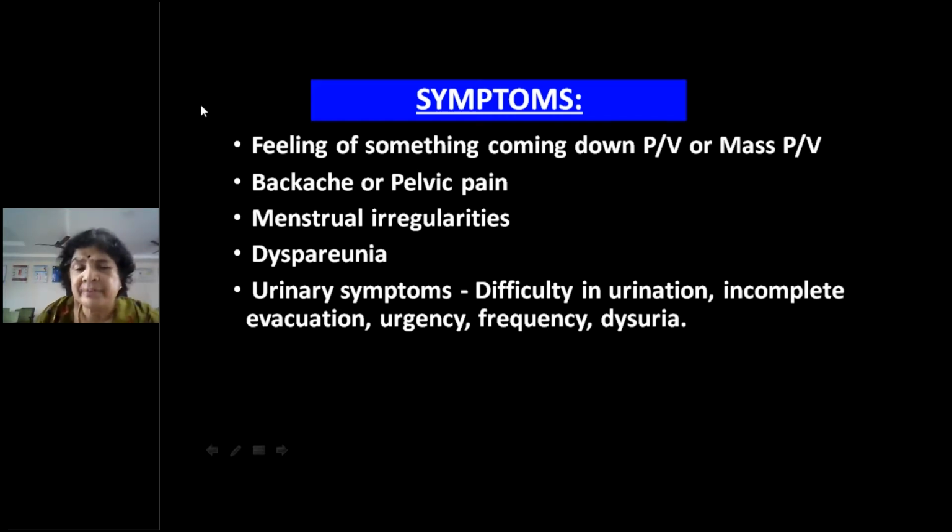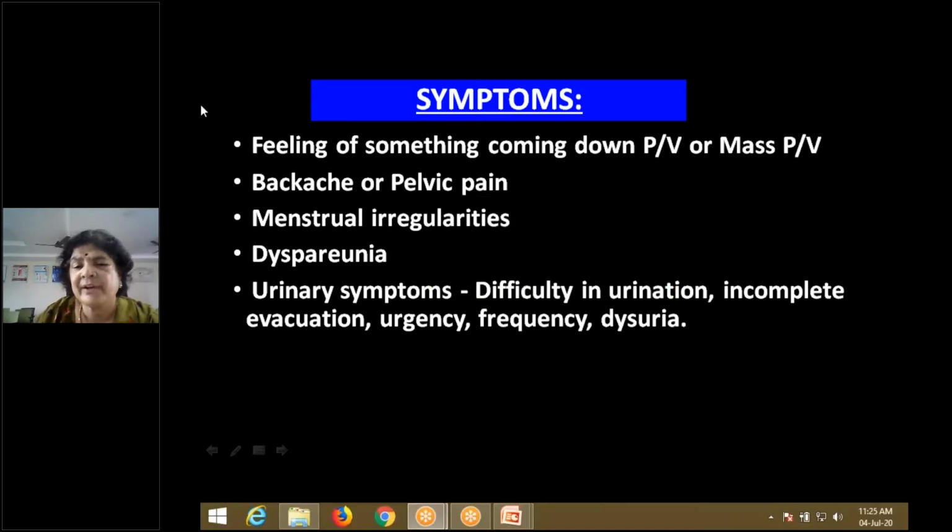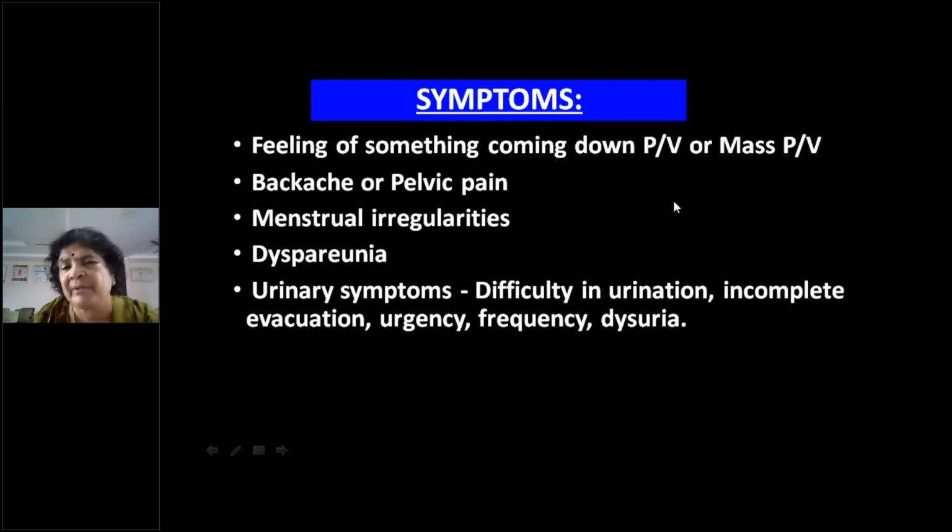And the classical urinary symptom these patients will tell you, if you ask, is that the more they strain, the more difficult it will be for emptying the bladder. Because when they are straining more, it is natural, is it not? When one is not able to empty the bladder, they start to strain more. That's a natural tendency for anybody. Even in constipation, they start to strain more. So when they are straining more, what will happen to the mass? Will it become less or will it become more?